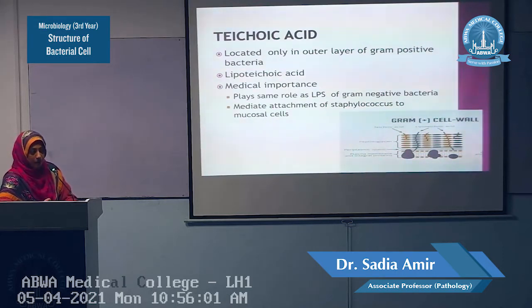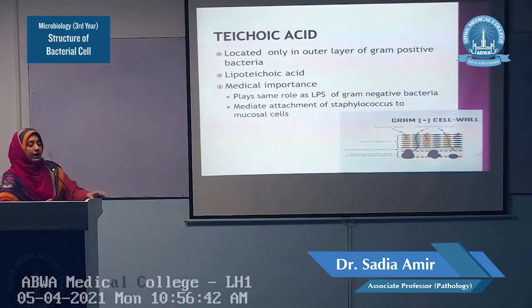endotoxins. But the teichoic acids of different gram-positive bacteria produce symptoms which vary from one bacterium to another. So they are very important from the medical point of view. They mediate the attachment of the bacteria, especially the gram-positive cocci, like staphylococcus, to the mucosal cells.